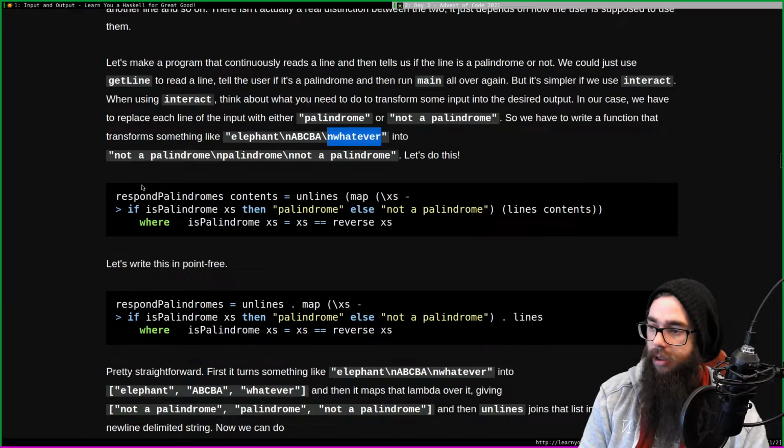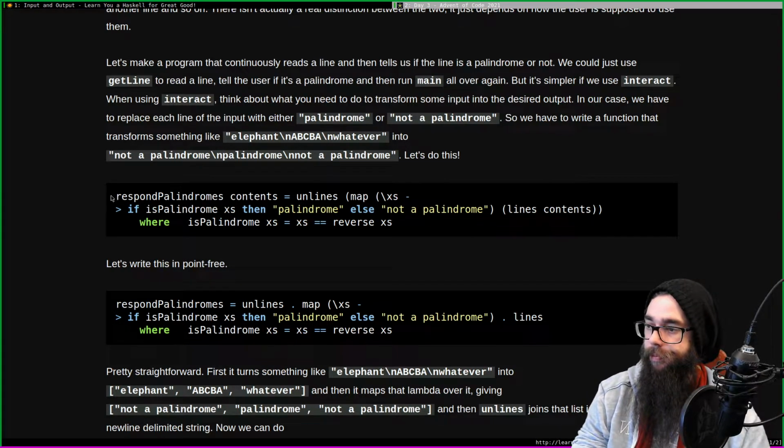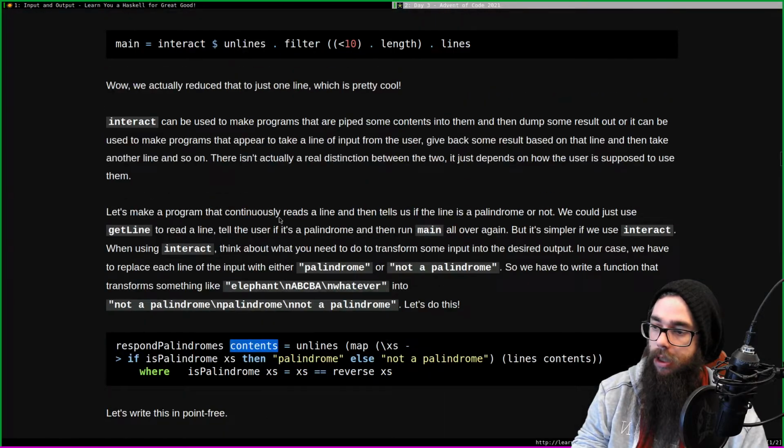Yeah, this doesn't seem too difficult, is it? Yeah, exactly, palindrome. You just reverse the list, right? Reverse and compare. Right, respond palindromes contents. Respond palindromes contents. Contents we get from interact, right? That's where we get our contents from? Yeah.